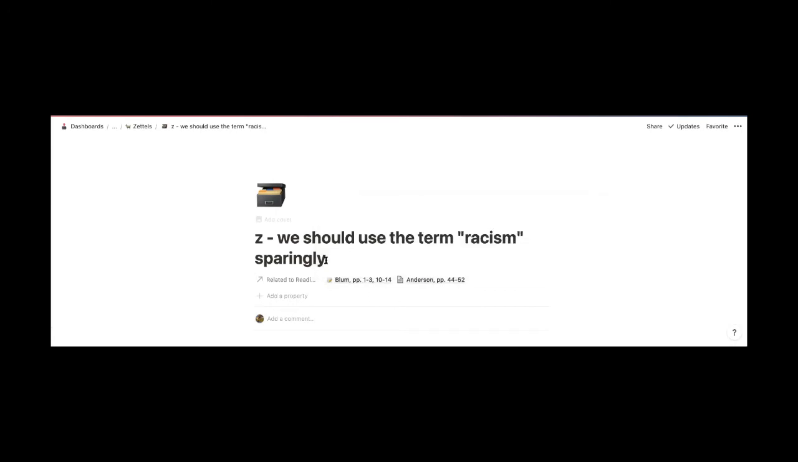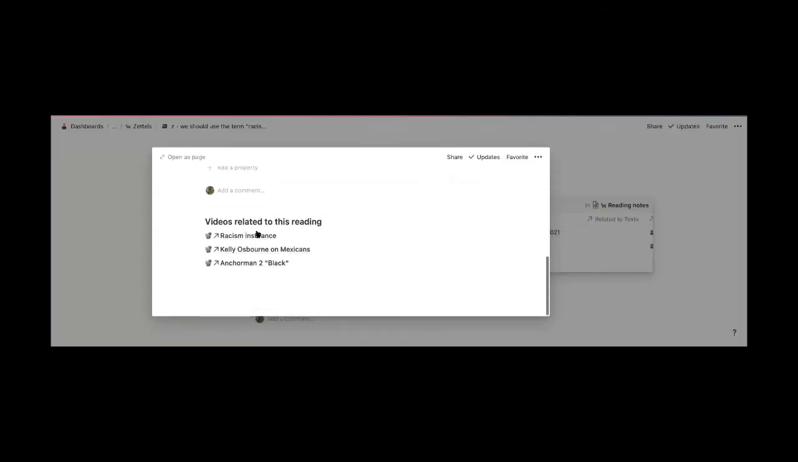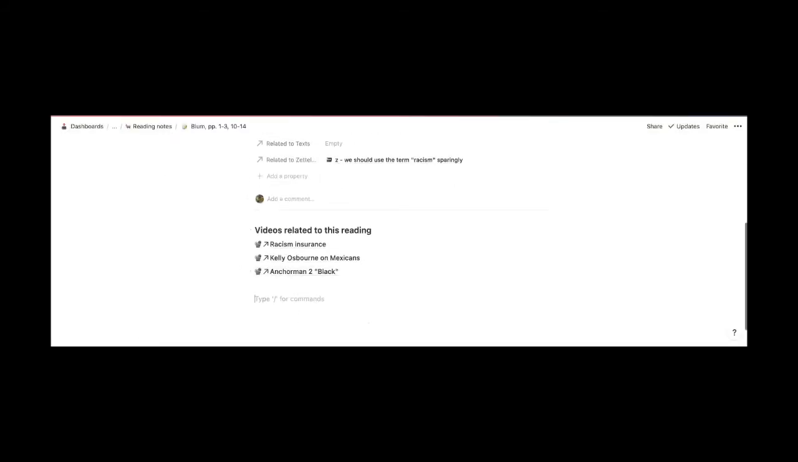So right now, this zettel is connected to those two readings. Now, even better it would be for me to actually go to those pages and find the specific part on the page where I might have a note about using the term racism sparingly. And so I'm going to go to this Bloom page and probably find that mine is just blank. It's got the racism insurance videos, but let's see.